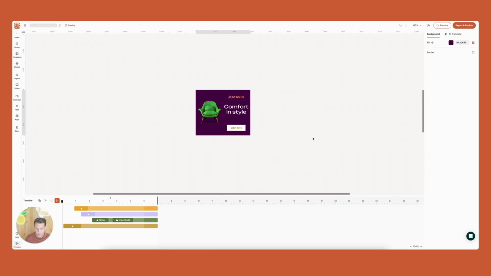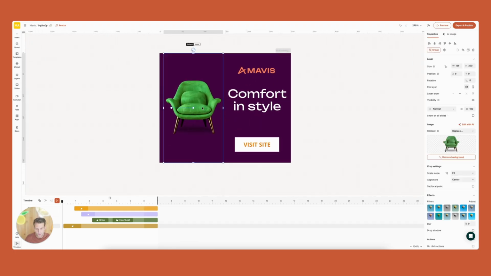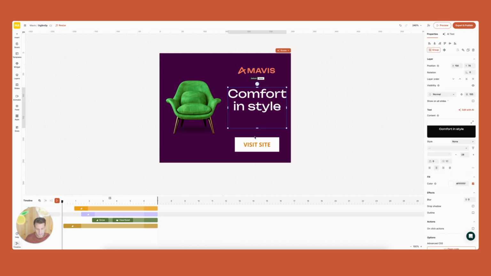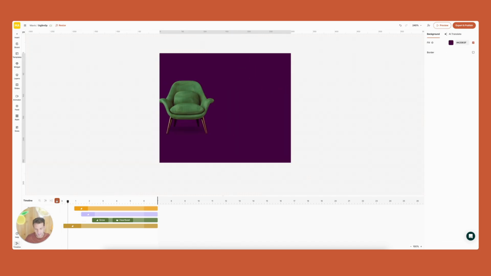I'm going to click on this one. And notice that this is fully editable. So here, this is text. Everything is using here my logo, the text. This is a CTA, and everything is editable.